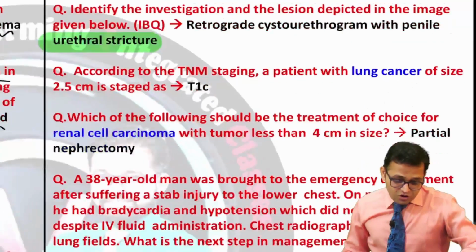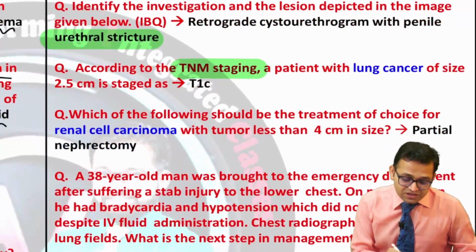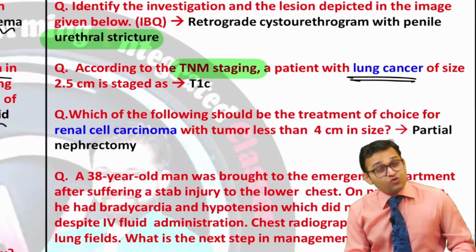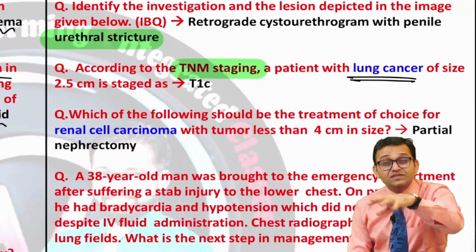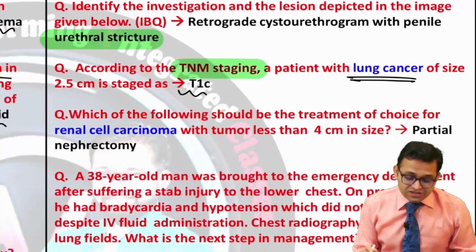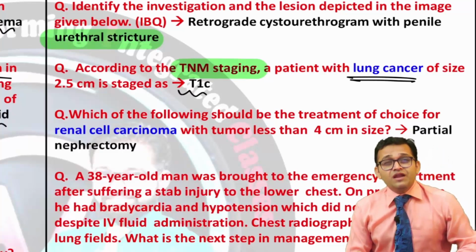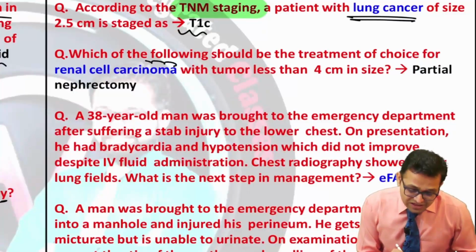This was the answer. According to the TNM staging, a patient, yes, lung cancer. You know, lung cancer is one of the most common cancers in the world in male as well as in female. So the staging had been asked. T1C was the answer at that time. Now can you see again the renal cell carcinoma?